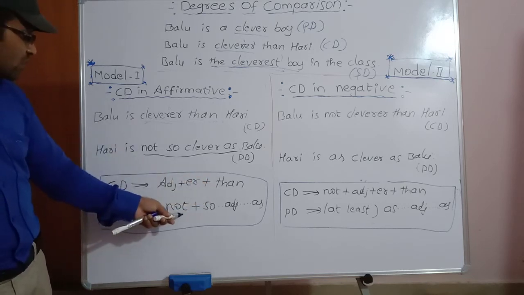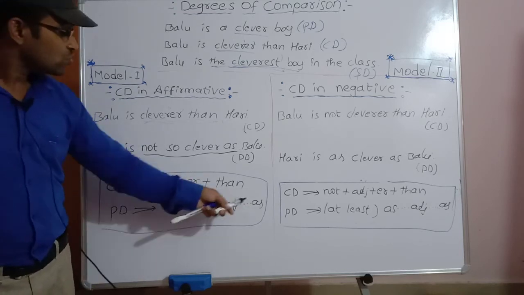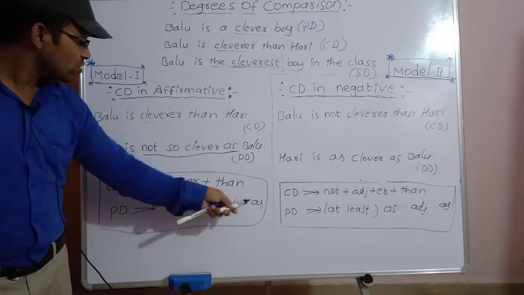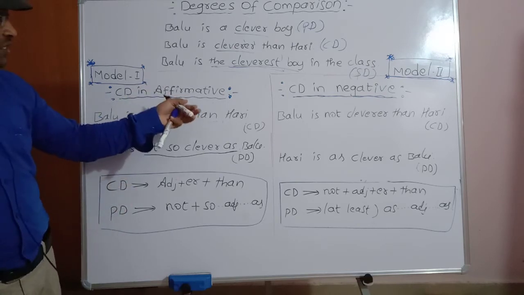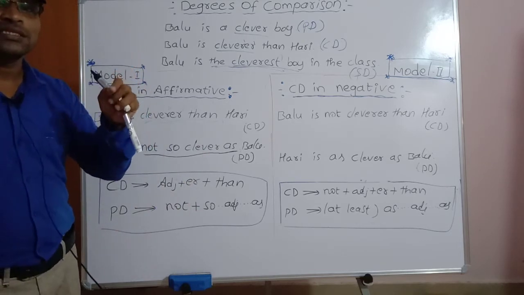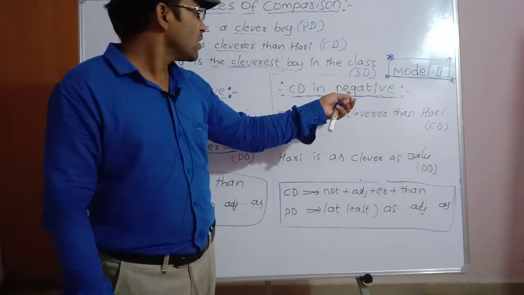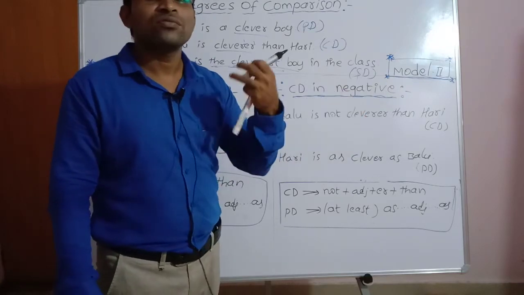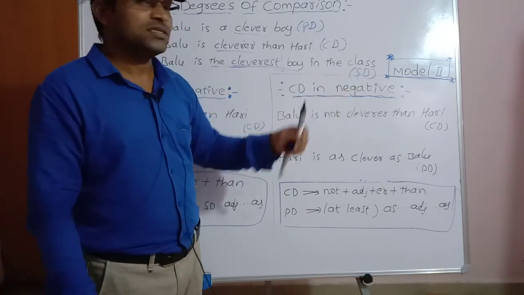Compare positive degree, not plus so as. Not plus so as. Adjective is placed between so as. This is the first one. How the comparative degree is changed into the positive degree when the comparative degree is in the affirmative sentence. The next one, second model, comparative degree is in negative sentence.